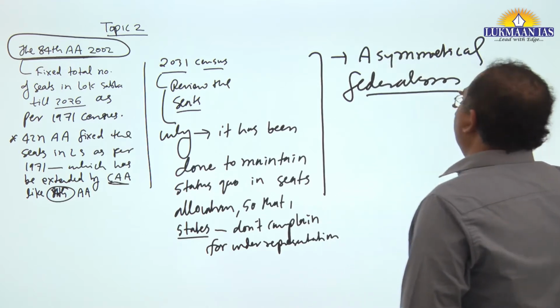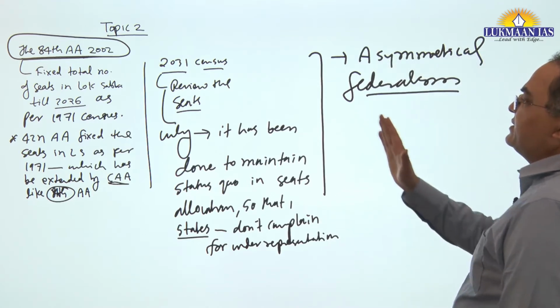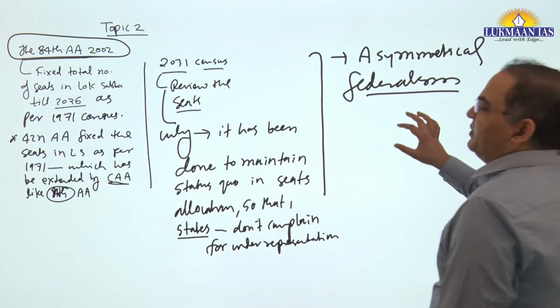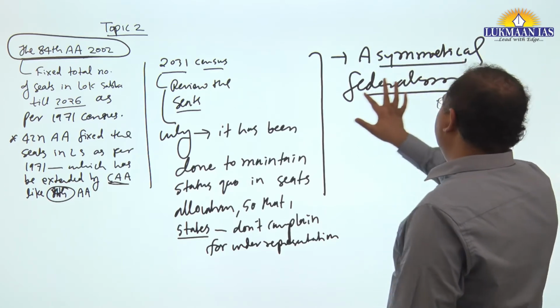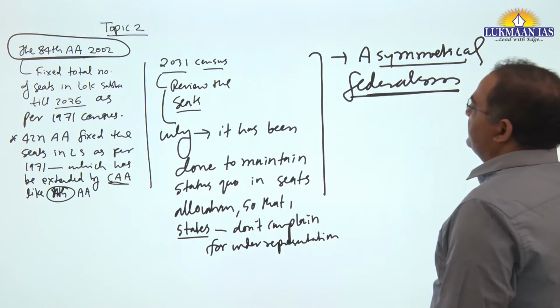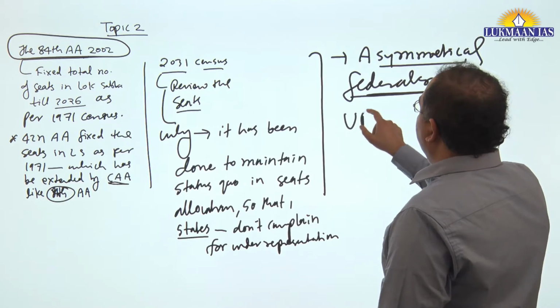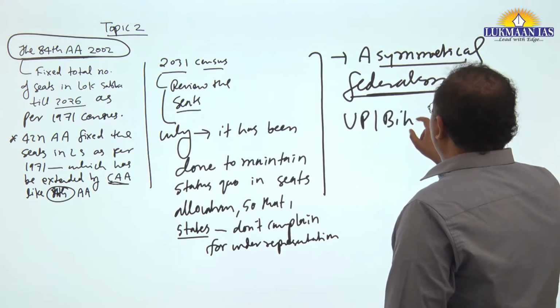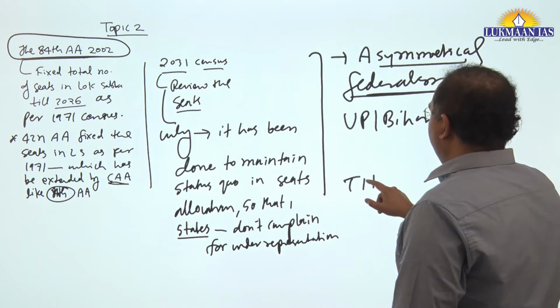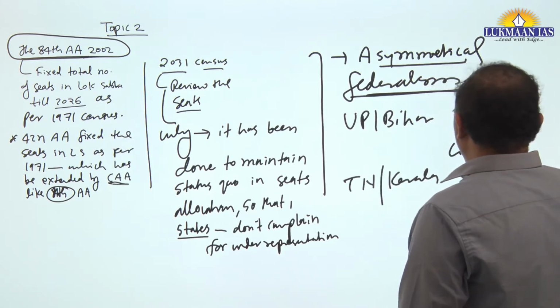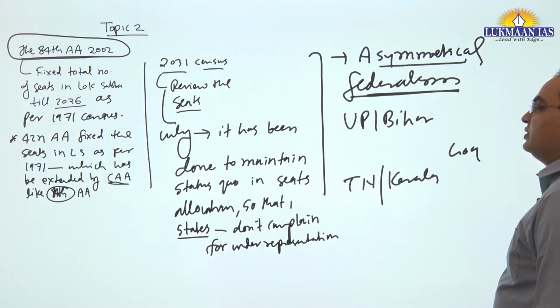I am telling you the basics related to the 84th Amendment, which you may be aware of. We have been expecting a question on asymmetrical federalism as a term. Let's say UP and Bihar, and then we have Tamil Nadu, Kerala, and Goa. You can see how the states differ.